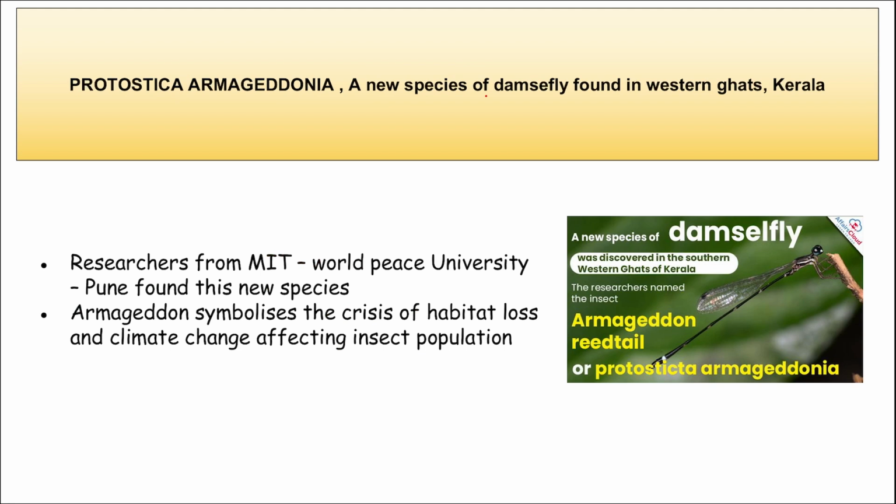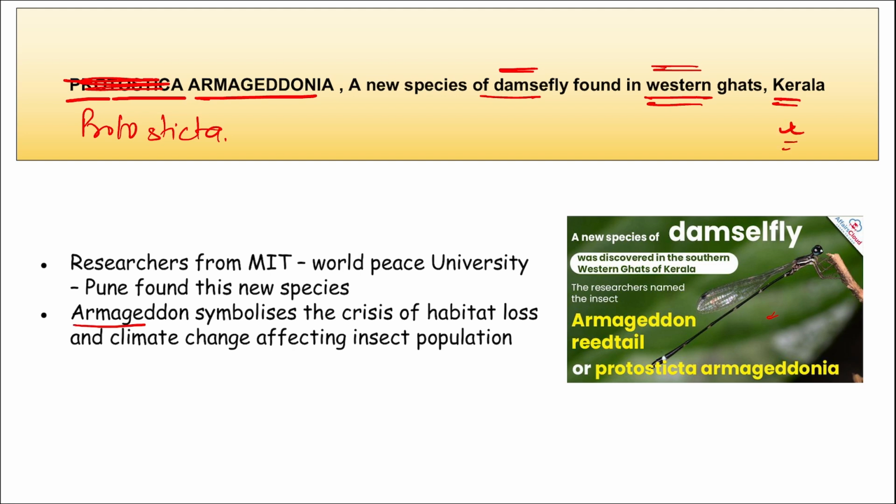Next, a new species of damselfly was found in the Western Ghats of Kerala, right? And the name of this new damselfly is Protosticta armagdonia. Let me correct here, it is Protosticta. This is the name of the new damselfly that was found in the Western Ghats, that is in Kerala. If the name of the state is asked, then Kerala. This species symbolizes the crisis of habitat loss and climate change affecting the insect population.